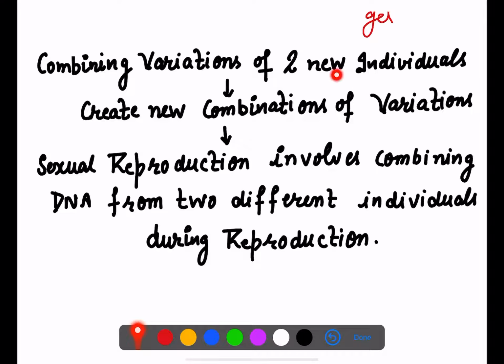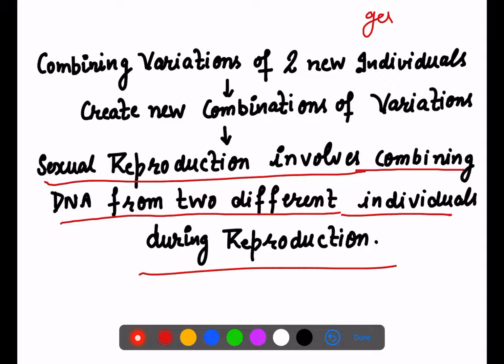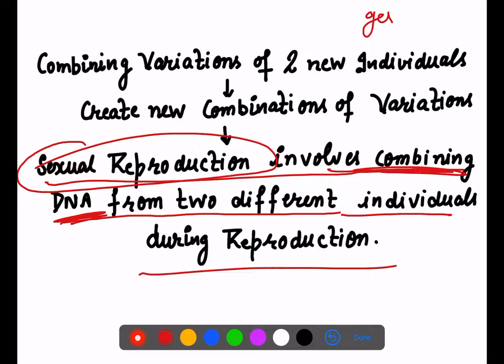So now I said 2 individuals are involved. So 2 individuals means their variations are going to combine, and when they combine, they will create new combination of variation. So sexual reproduction means now you are joining DNA from two different individuals during the reproduction. Again, once I'm saying this line, just concentrate. Sexual reproduction is involving two DNA combination from two different individuals.